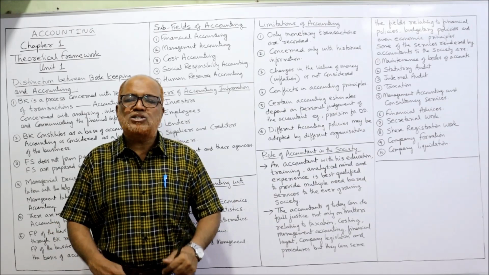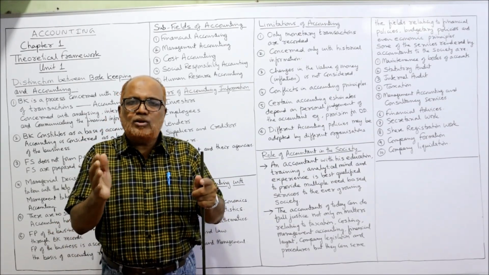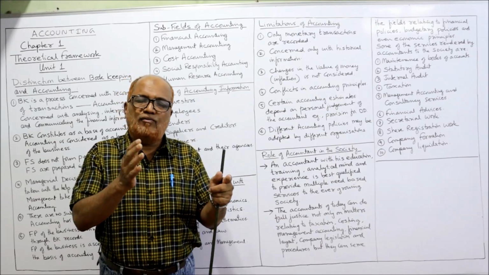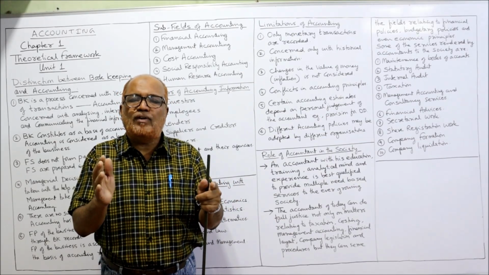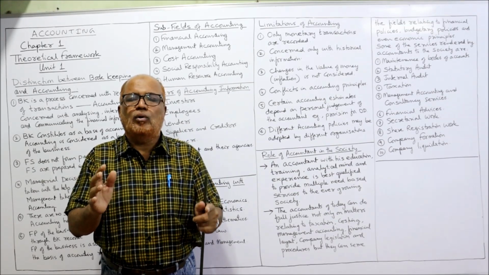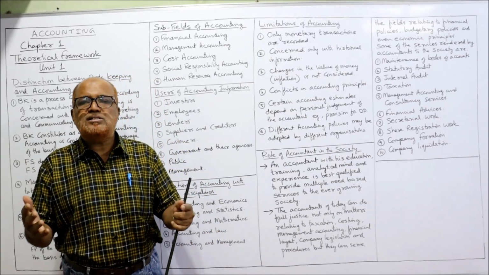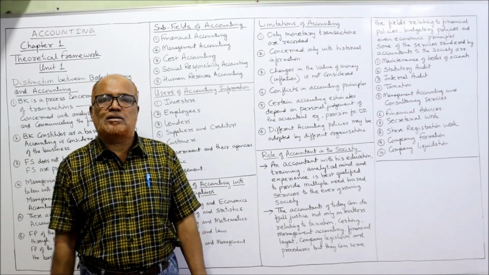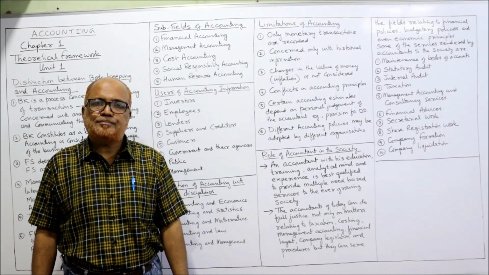In this way, the statutory auditor has to give a report that according to his inspection, according to the information provided by the organization, the accounts are showing a true and fair view. The financial statements are showing a true and fair view. These reports have to be submitted. Then who will make the statutory audit? The chartered accountant. The chartered accountant will provide the service, right?